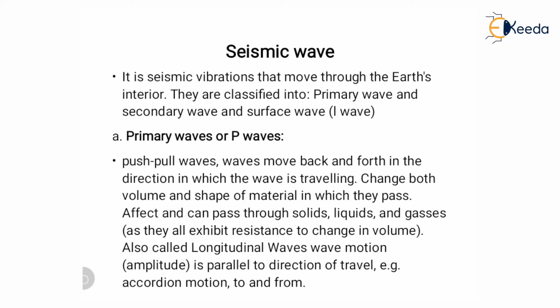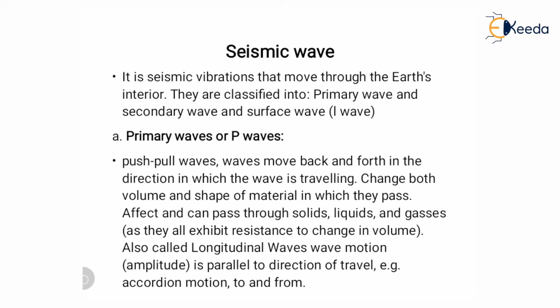It is a seismic vibration that moves through the Earth's interior. They are classified into primary wave, secondary wave, and surface wave. It means that whenever the rock layer breaks because it cannot bear a certain amount of load, it releases energy in the form of waves, and that wave creates vibration on the surface, and this whole activity we call an earthquake. So the released energy in the form of waves is called seismic wave or earthquake wave. The waves are primary wave, secondary wave and surface wave,